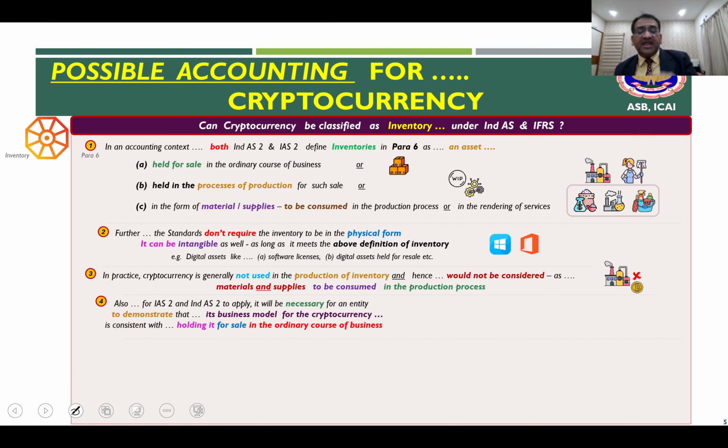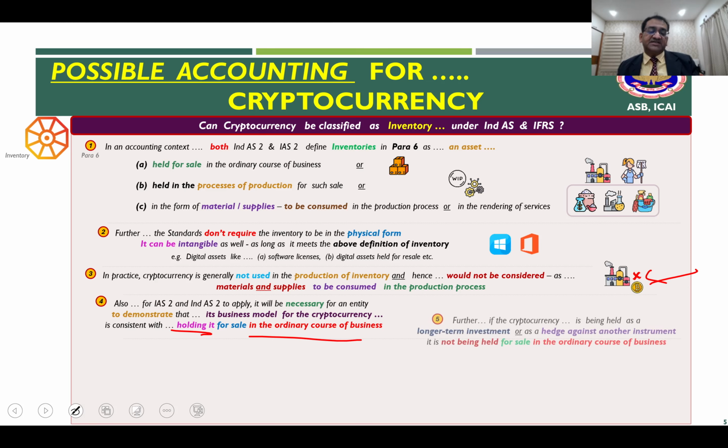That means the entity is able to demonstrate that the business itself of that entity is to hold such cryptocurrencies for sale in the ordinary course of business.